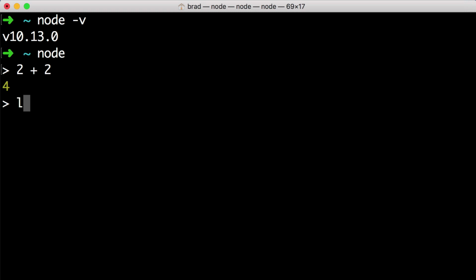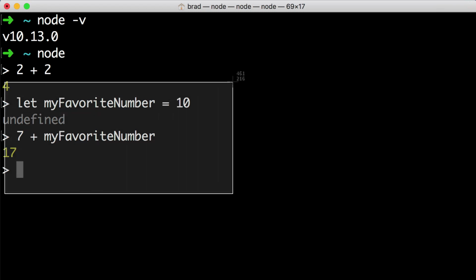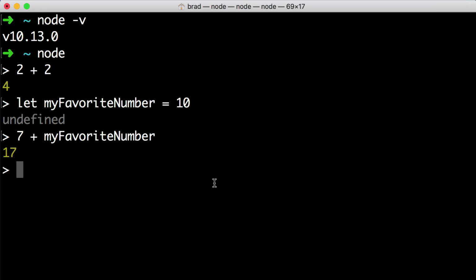So we are free to speak the JavaScript language. We could create a variable, say, let myFavoriteNumber equal 10. Push enter, that gets stored into memory. And then I could say 7 plus myFavoriteNumber. Push enter, we see 17. Now, what if instead of just simple JavaScript language features like this, we wanted to leverage Node's unique abilities and superpowers? For example, what if we want to create a server and listen for incoming network requests?